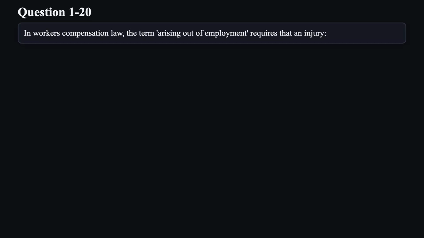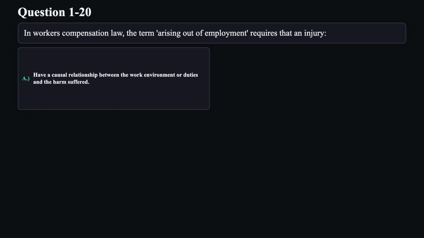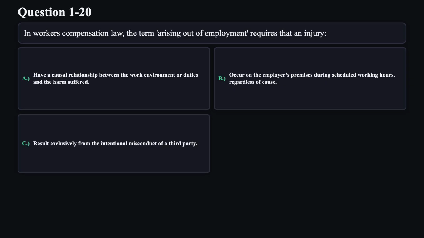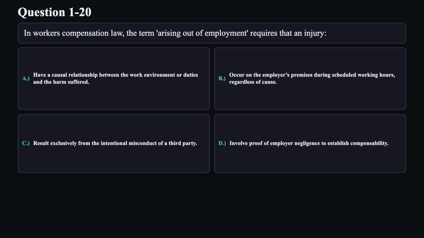Question 20. In workers' compensation law, the term arising out of employment requires that an injury A. Have a causal relationship between the work environment or duties and the harm suffered. B. Occur on the employer's premises during scheduled working hours regardless of cause. C. Result exclusively from the intentional misconduct of a third party. D. Involve proof of employer negligence to establish compensability.